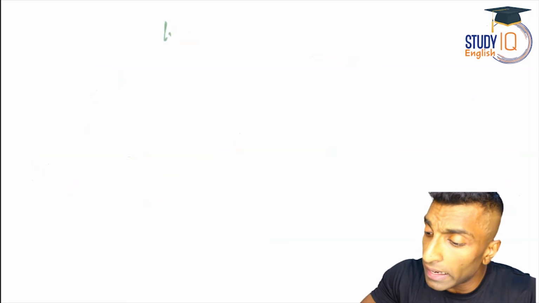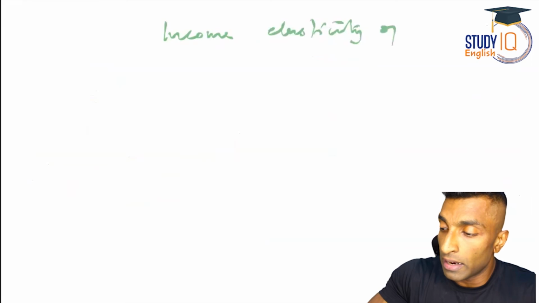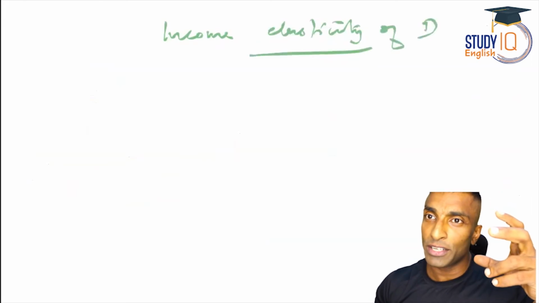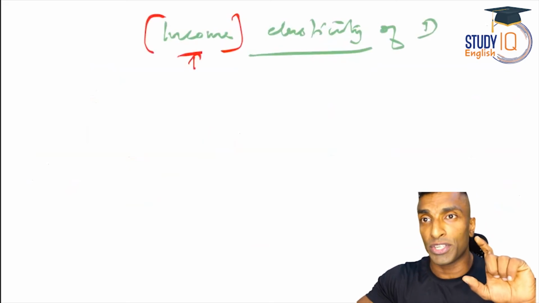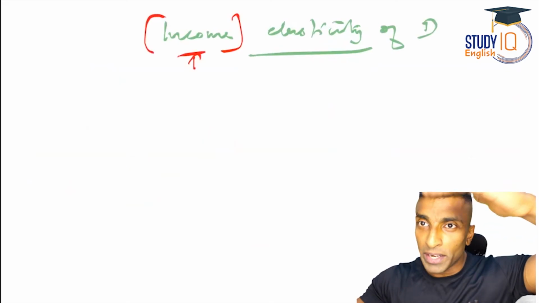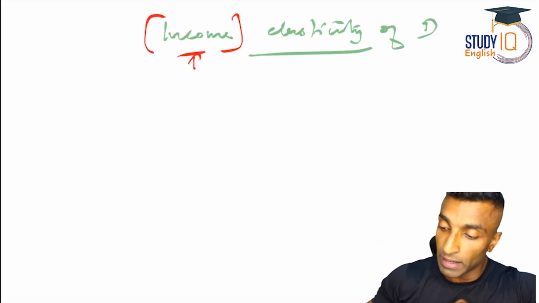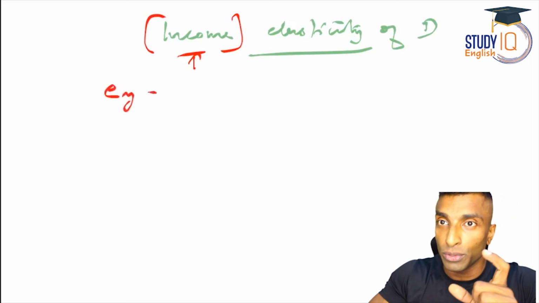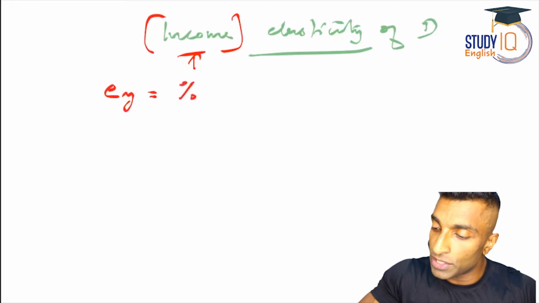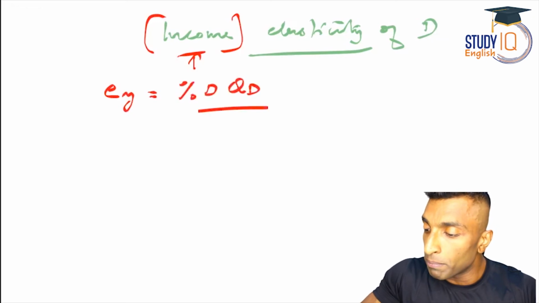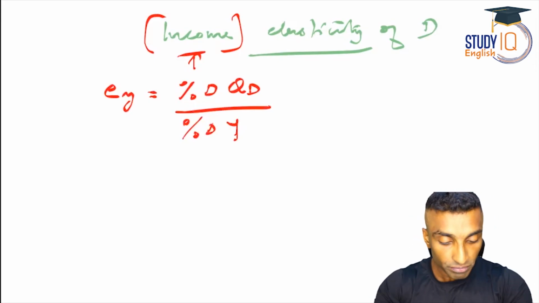Now let me quickly discuss income elasticity of demand. Guys, price elasticity of demand I've discussed. There, you don't need to mention price separately. Here I need to mention. It is the same as that of quantity demanded at the top. Below, in the denominator, it was price. Here it is going to be income. So here I use EY; there just E is enough. Y stands for income. So percentage change in quantity demanded to percentage change in, not price, here your income.